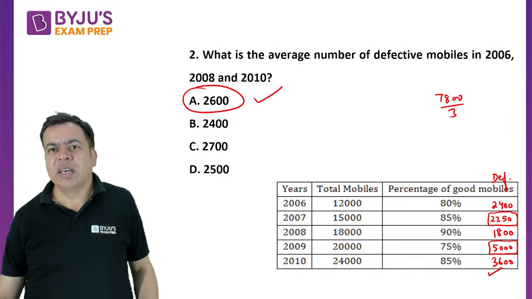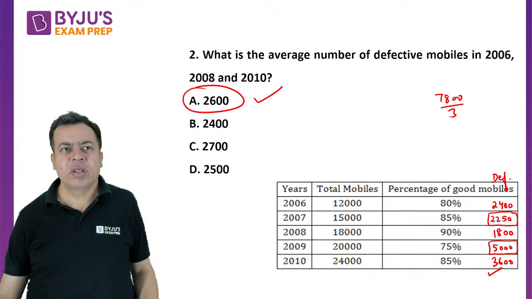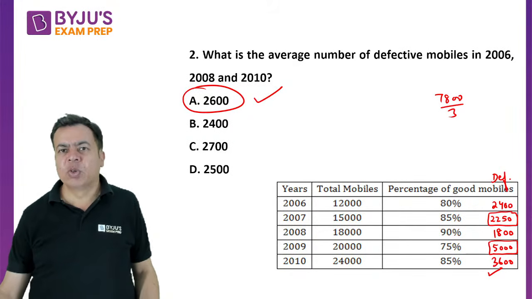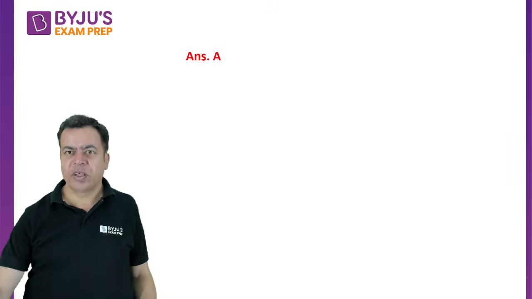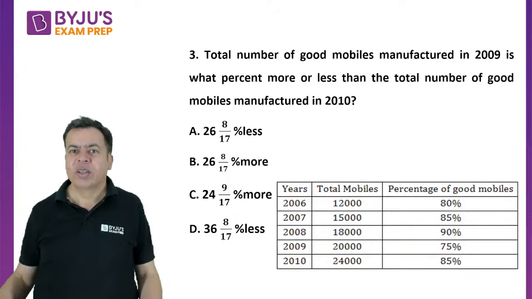Okay. Yes, Saurabh, Nidhi, Sneha. Okay, great. So let's move to next one. Next question. A option was the correct answer.